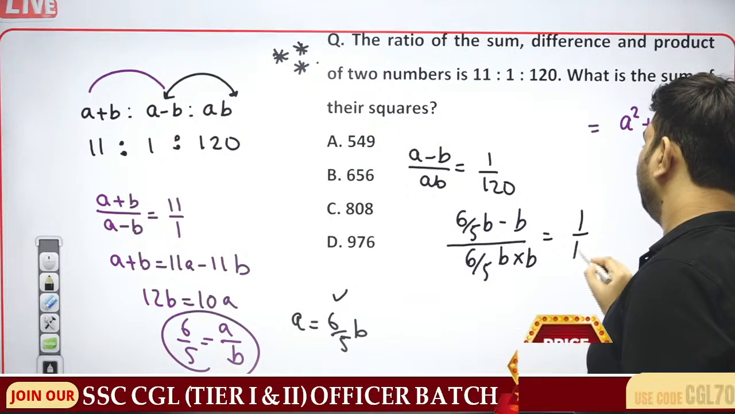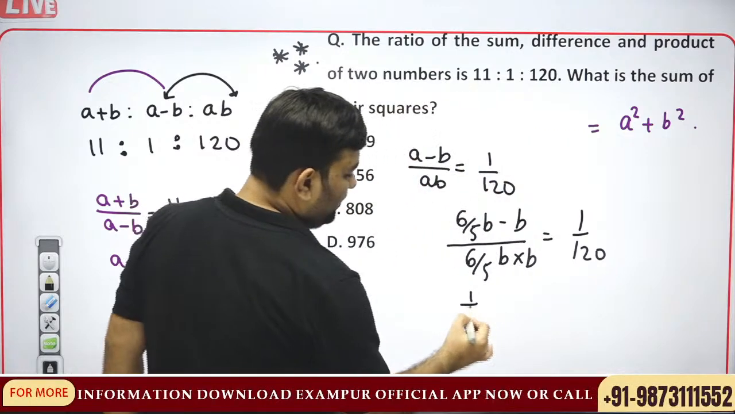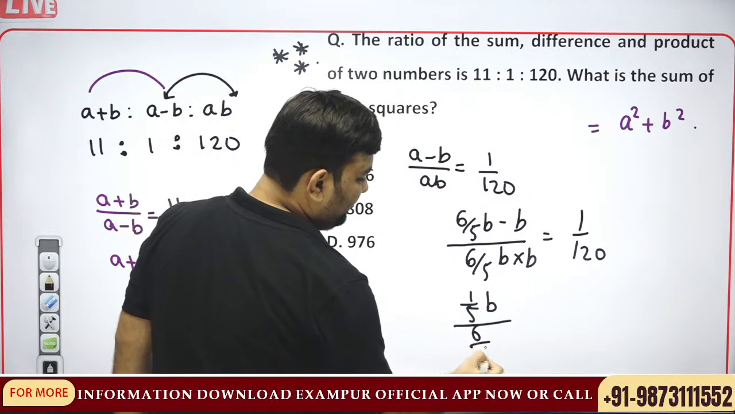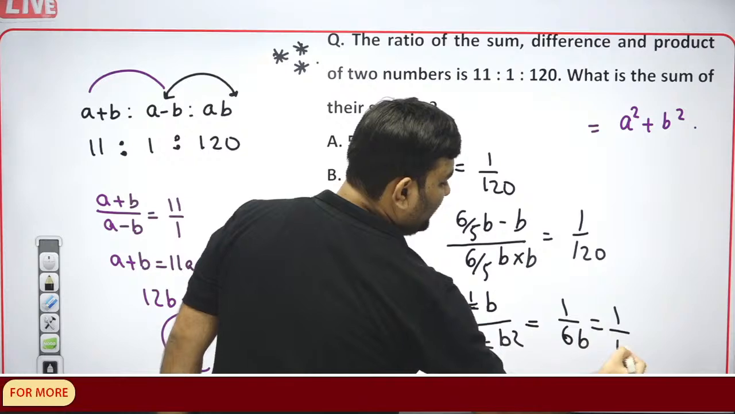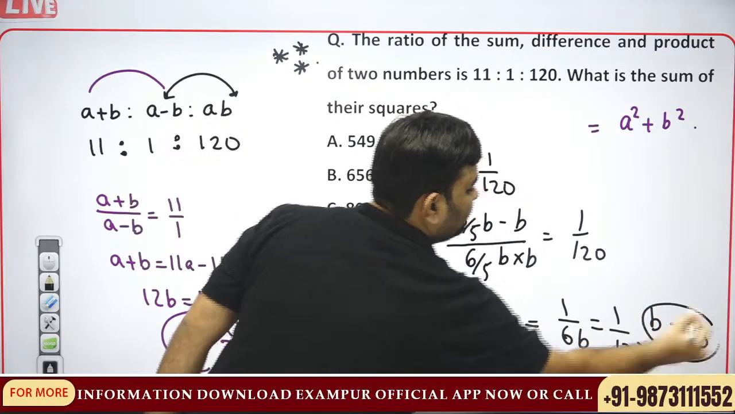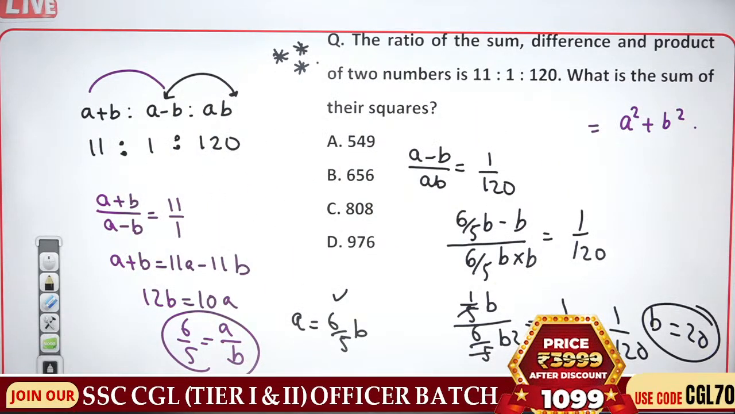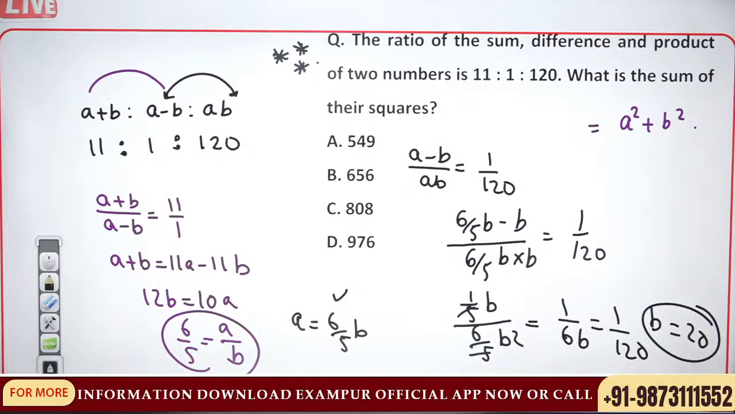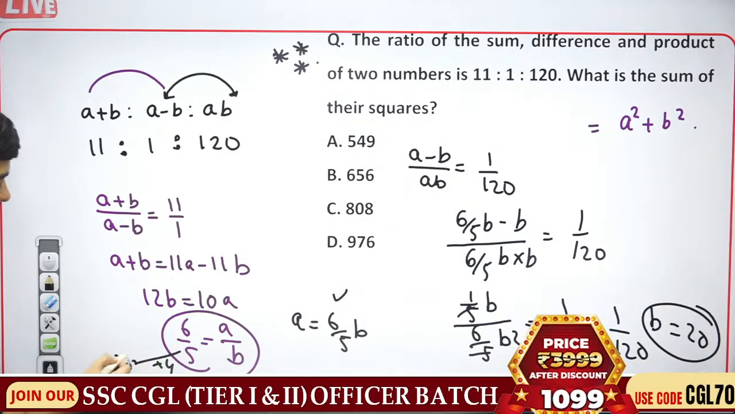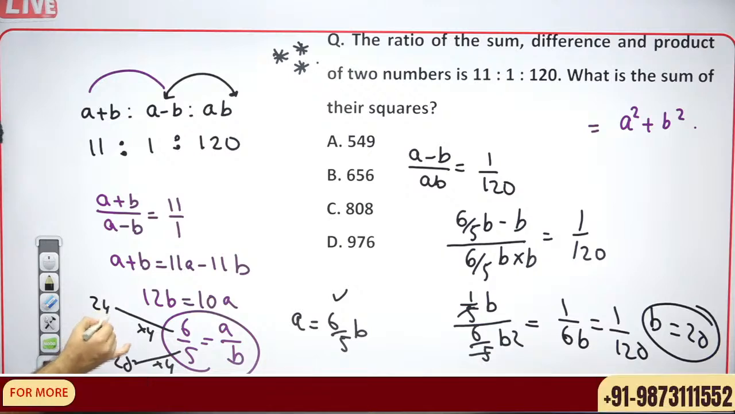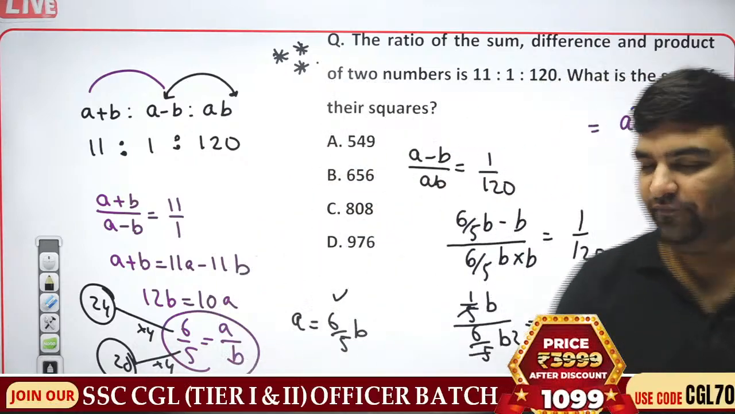Game over. 6/5 minus 1 is 1/5B, and this is 6/5B square. So 1/6B is equal to 120, B is 20. Game over. So if B is 20, then A is 24.